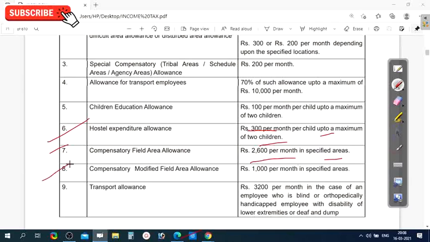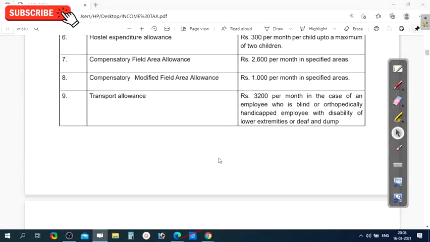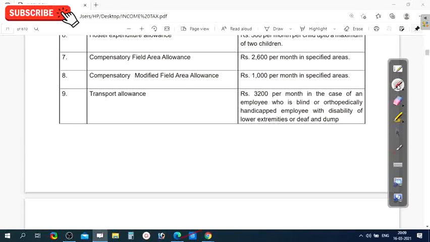And compensatory modified field area allowance, that is 1,000 per month for specified areas. That amount is exempted. The remaining you have to pay tax on.